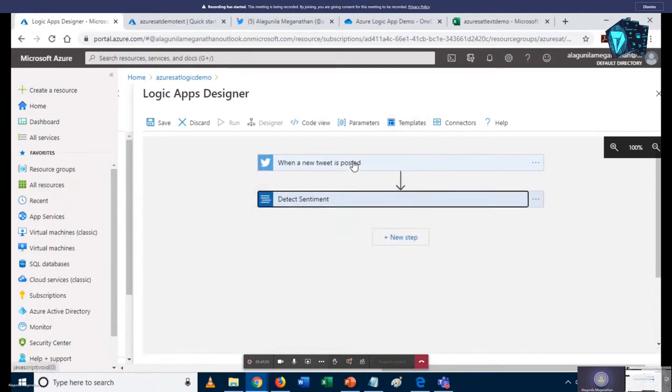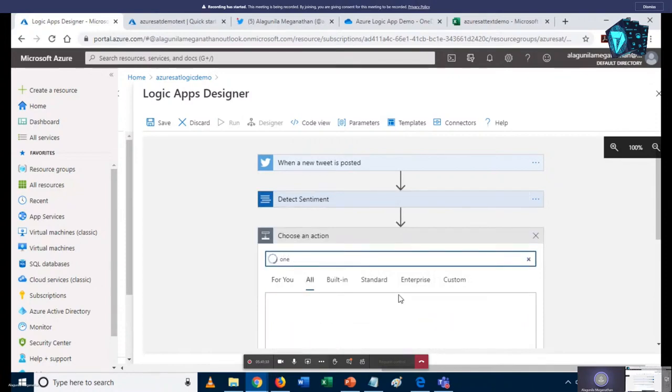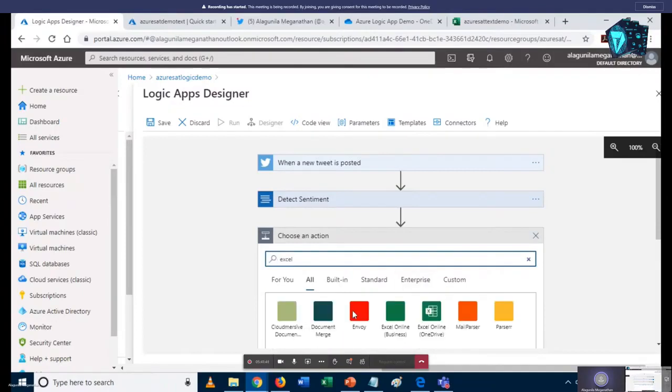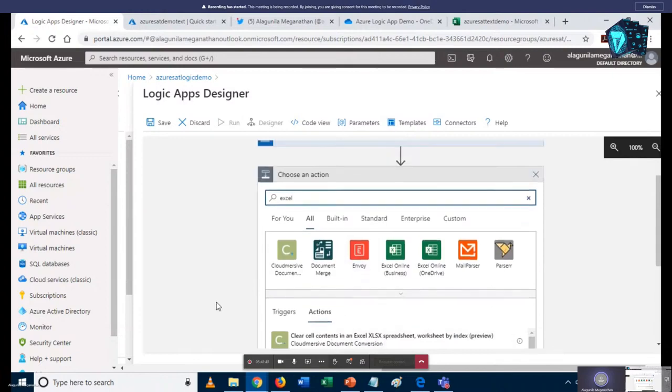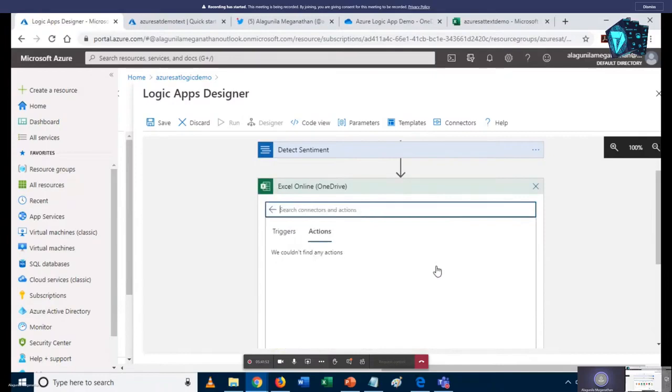So this is our input. We can take our input from Twitter and apply the API over there, and then finally we want to save our output into an Excel file. To do that, just click on the new step. Sorry, it's an Excel. Either it could be SQL or it could be Cosmos DB, but here I am using the Excel file, that is Excel Online.